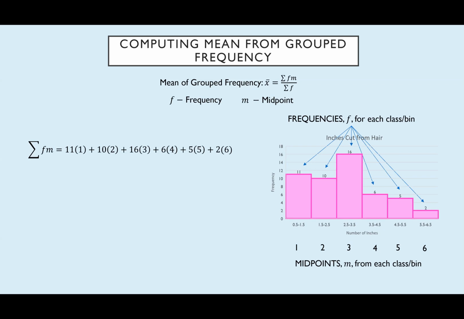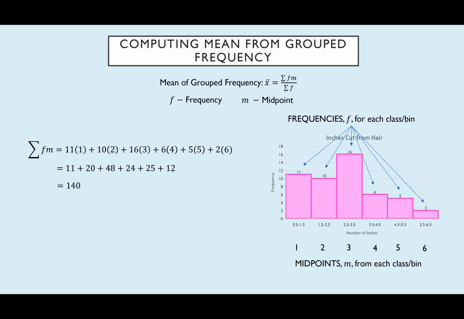Then I'm going to add to that 16 times 3. So 11 is the frequency of the first bin that has midpoint value 1. 10 is the frequency of the bin that has the midpoint value 2. 16 is the frequency of the bin with midpoint value 3. So you just go on through that until you've gone through all of your categories.